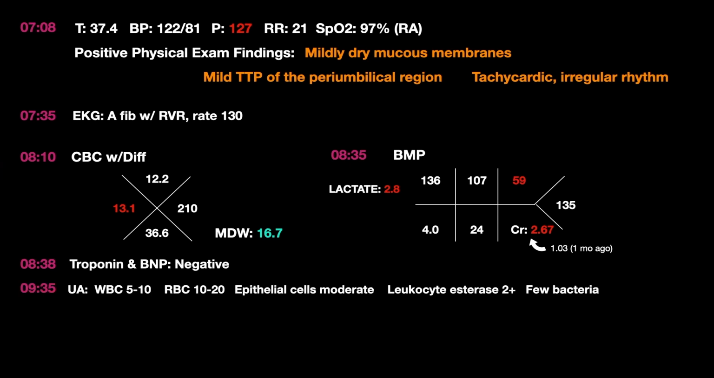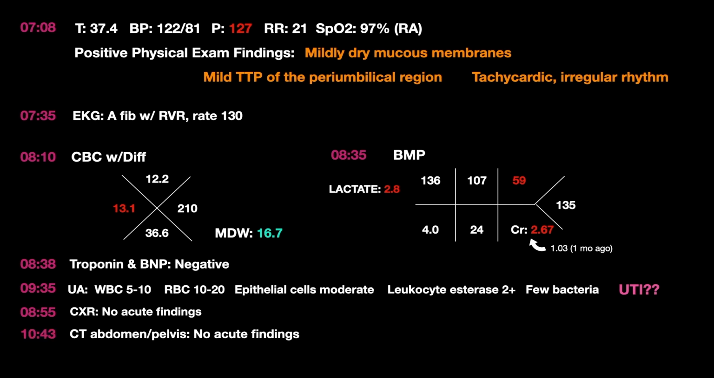At 9:35, UA was resulted and it showed WBC 5 to 10, RBC 10 to 20, moderate epithelial cells, leukocyte esterase was 2+, and there was few bacteria. At this point, the provider started suspecting possibility of urinary tract infection. At 8:55, chest x-ray came back and it showed no acute findings. At 10:43, CT abdomen pelvis came back and it showed no acute findings. The providers decided to do a CT abdomen pelvis considering patient's abdominal pain.